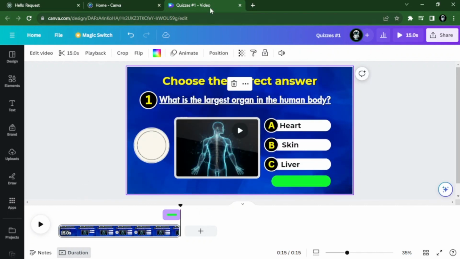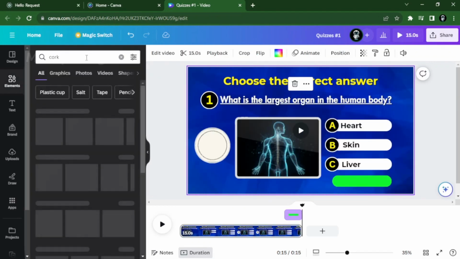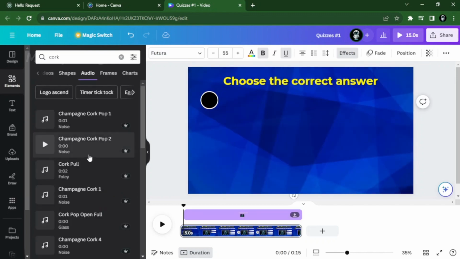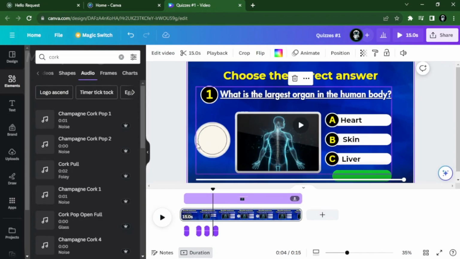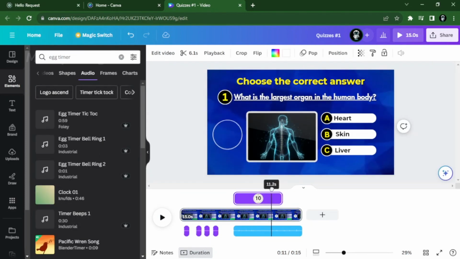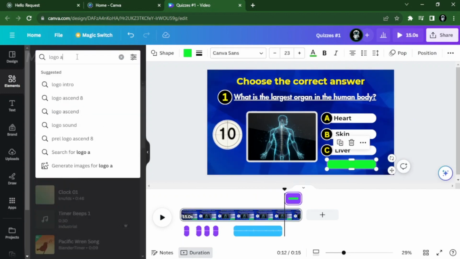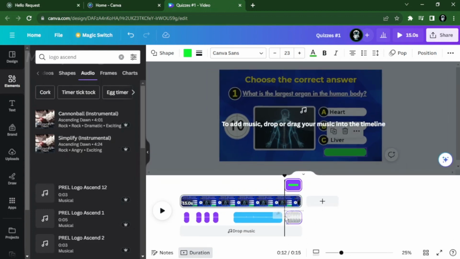Next is to add our audio effects. The timing of the audio effects should match the timing of the elements. Go to Elements, then search Cork, then click Audio. Choose the one that you like for the questions as well as the answers. Then add another audio effect for the timer. Search for an egg timer, then adjust it to start when the time starts and end. For the correct answer, search for logo ascend and adjust to the correct starting point and end.